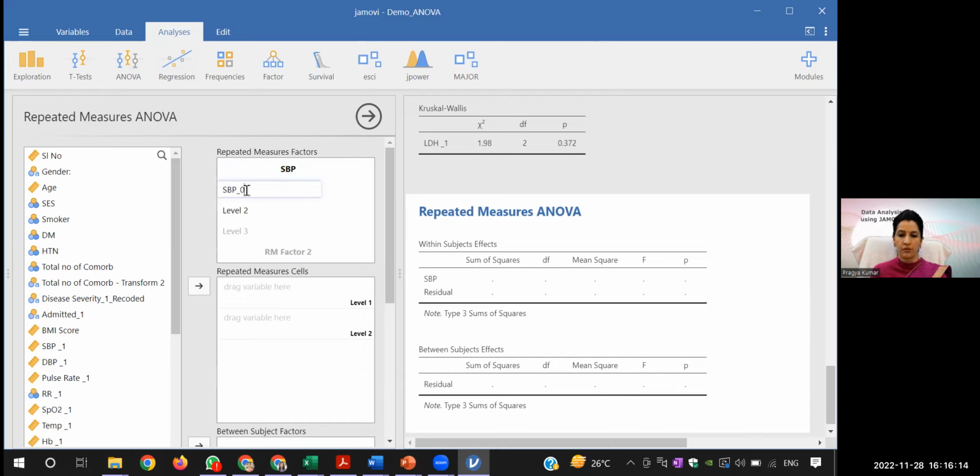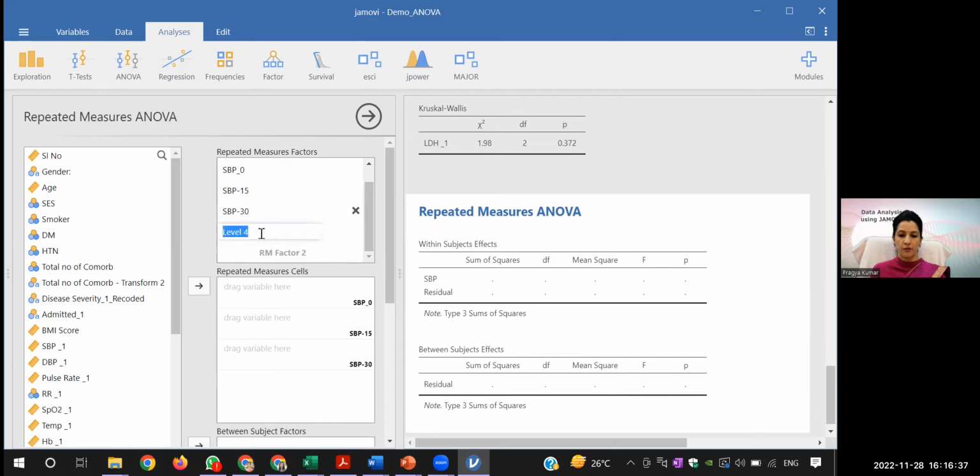0. Then I will write SBP at 15 minutes. Then 30. You have to keep on adding.